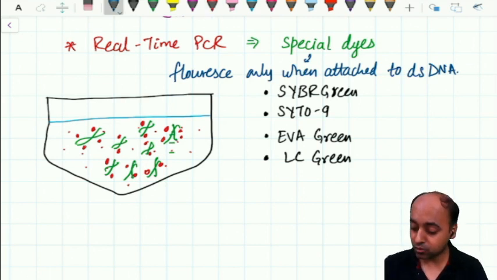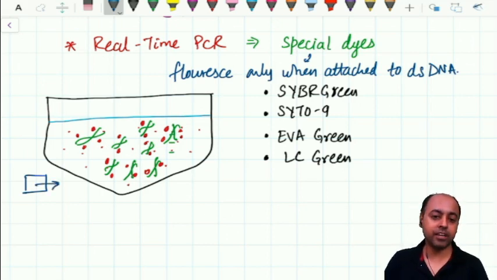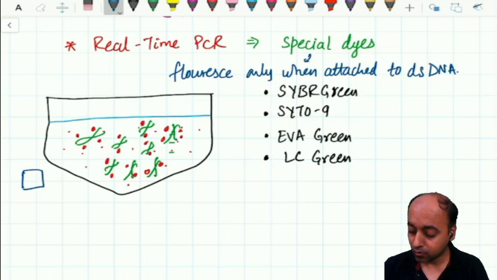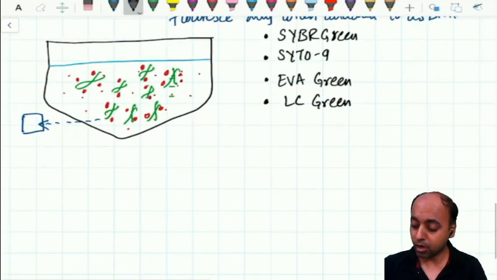If you have a sensor here, which is measuring the intensity of the fluorescence, you can plot this fluorescence intensity like this.